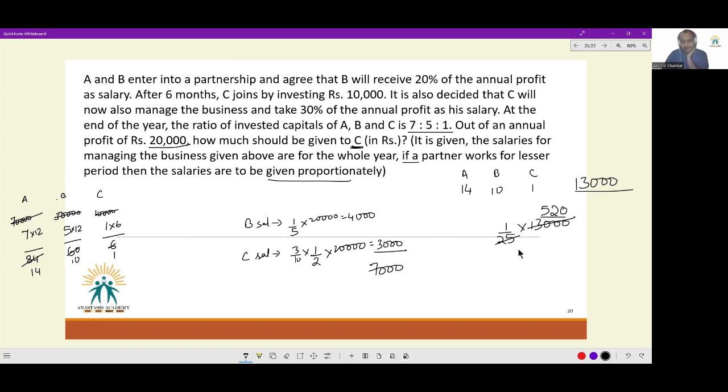So finally we are asked how much should be given to C. Pay attention, how much should be given to C? He gets 3,000 as salary and 520 as his share of profit. 520 is 1/25 of 13,000. Yes. So the total amount that C gets will be 3,520, which should be the answer to this question.